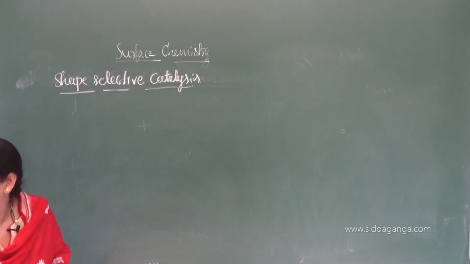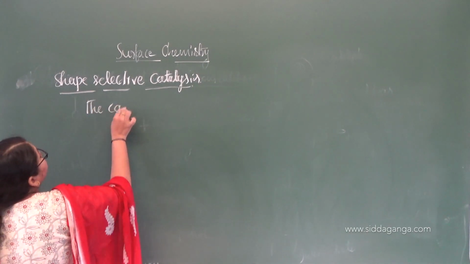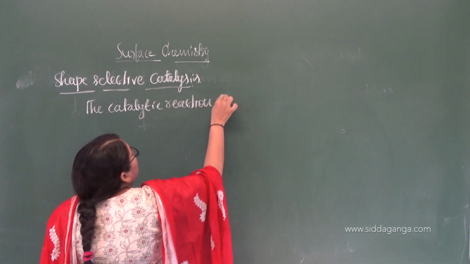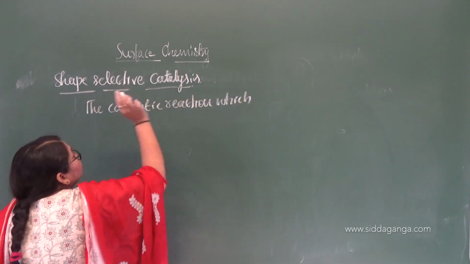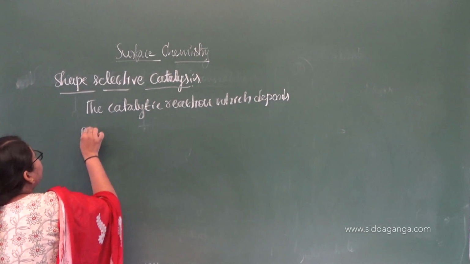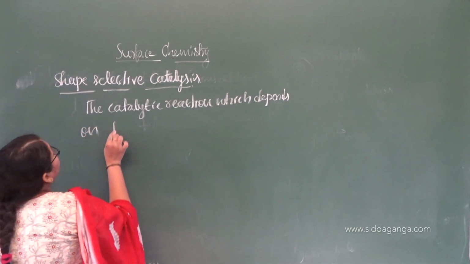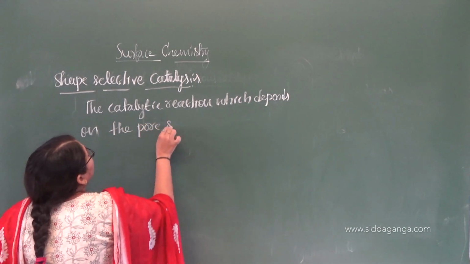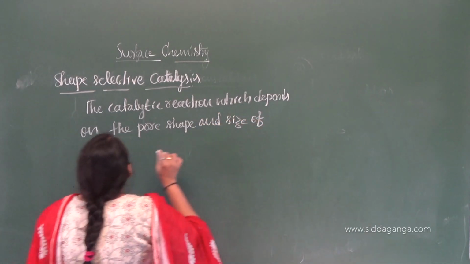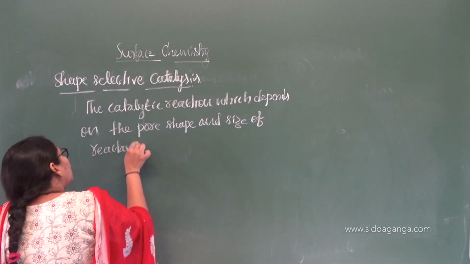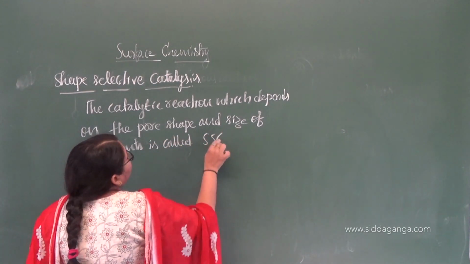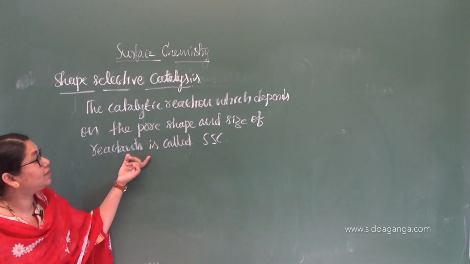Shape selective catalysis. The catalytic reaction which depends on, as the name itself says, shape selective, depends on the pore shape and size of the reactants, is called shape selective catalyst.